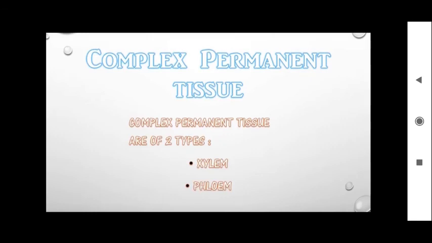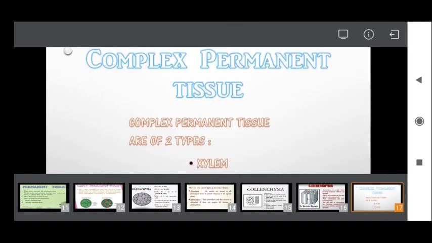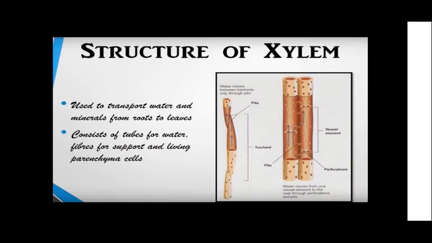Okay, so we have completed simple permanent tissue. Now let us move to the complex permanent tissue. In complex tissue, as the name suggests, it is a little bit complex compared to the simple permanent tissue. It is mainly of two types. One is xylem, another one is phloem. Xylem is called the water conducting tissue. Phloem is called the food conducting tissue.